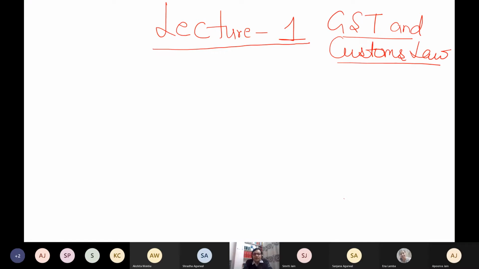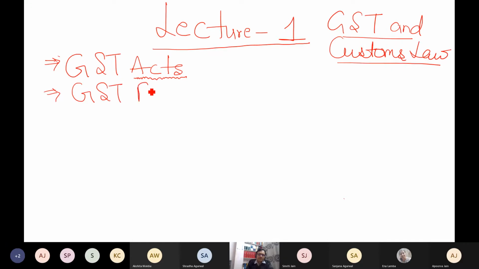it's a combination of so many things. Now let me come to my topic, GST. So what are those combinations? What knowledge do I need to have if I say that I'm an expert of GST? I must have the knowledge of GST acts. I must have the knowledge of GST rules. I must have the knowledge of notifications.